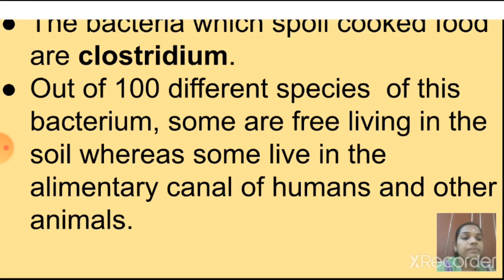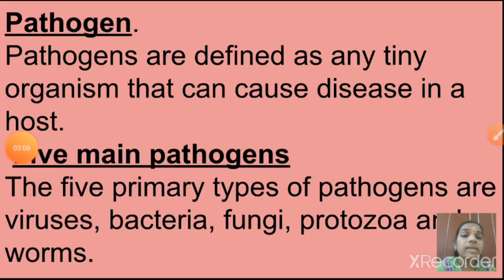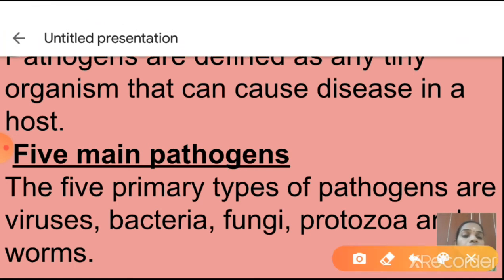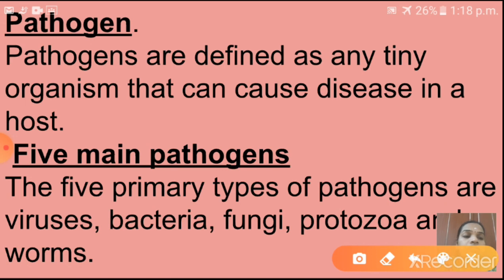So next one is, see here, children, pathogens. Pathogens means what? As I told, pathogens are defined as tiny organisms that can cause disease in a host. That means pathogens are disease causing microorganisms. So the 5 main primary types of pathogens are viruses, bacteria, fungi, protozoa and worms. These are the 5 main pathogens. Because of these pathogens only, diseases arise.